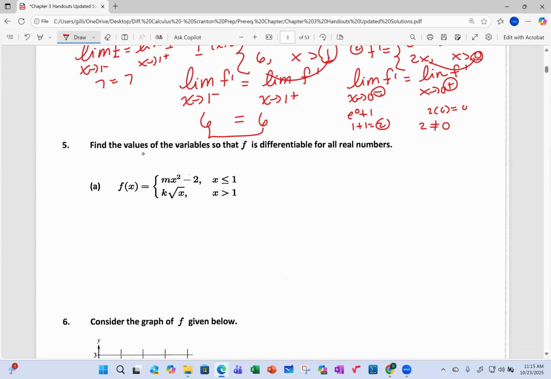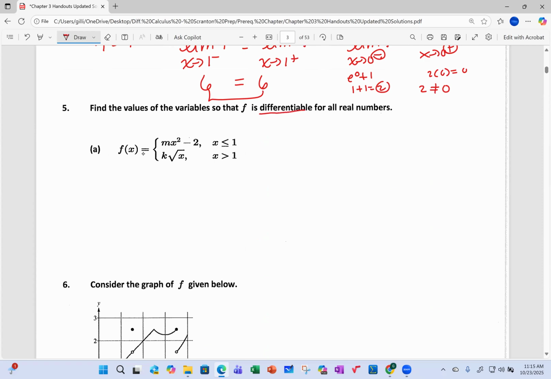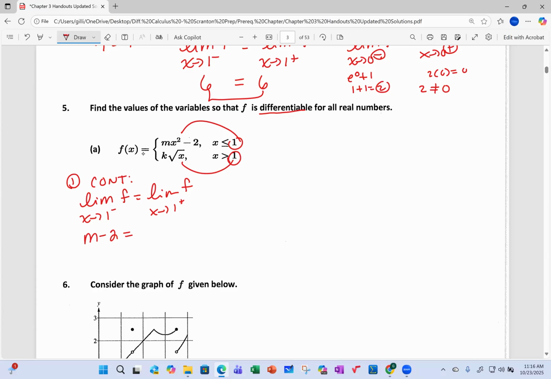And now this is a classic AP question. Find the values of the variables so that the function is continuous. Again, you just have to know the steps. So whenever you're prompted with this question, it's two parts. The first part is continuity. So I'm going to write that the limit as x approaches 1 from the left of f has to be equal to the limit from the right of f, at 1. So I'm going to sub in 1 for x and get m minus 2. Then 1 for x and get k. So there's my equation. I can't solve for m or k until I get a second equation.